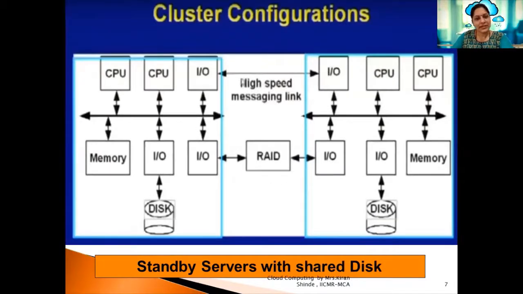Next, this is another type of cluster where you can see there are two CPUs, three IO modules, and one memory module. Similarly, there is one more block having two CPUs, three IO modules and one memory module. They are connected with each other via a high-speed messaging link, and they share a hard disk by making use of a disk parallelism tool, that is RAID. So here we can see standby servers with shared disk. This is another example of a cluster.